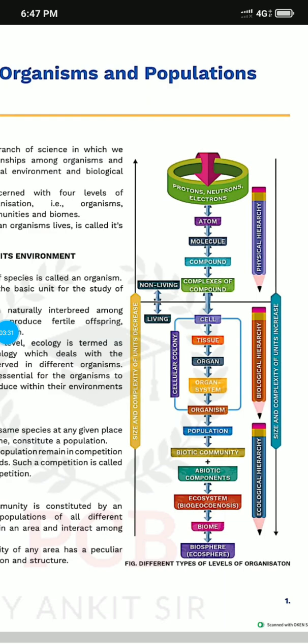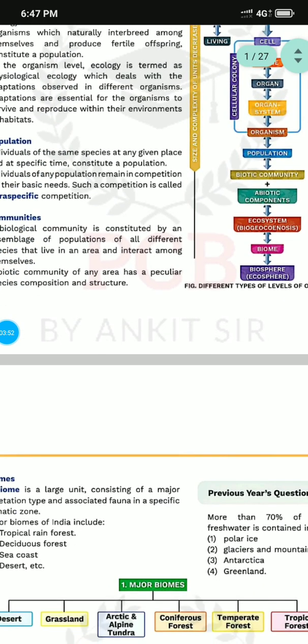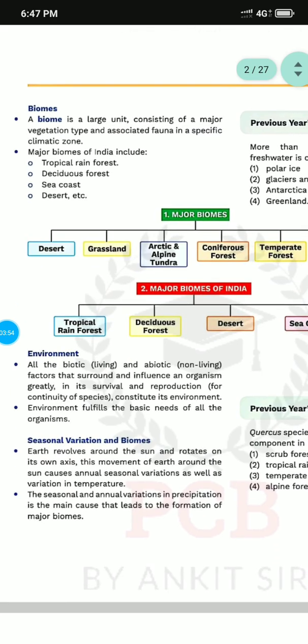Proton, neutron and electron form an atom, which forms a molecule, then a compound, then a complex compound, then a living part, the cell. Cells become tissue, then organ, then organ system, then organism, then population, then biotic community, then abiotic component, then ecosystem, then biome, and the collection of biomes forms the biosphere.